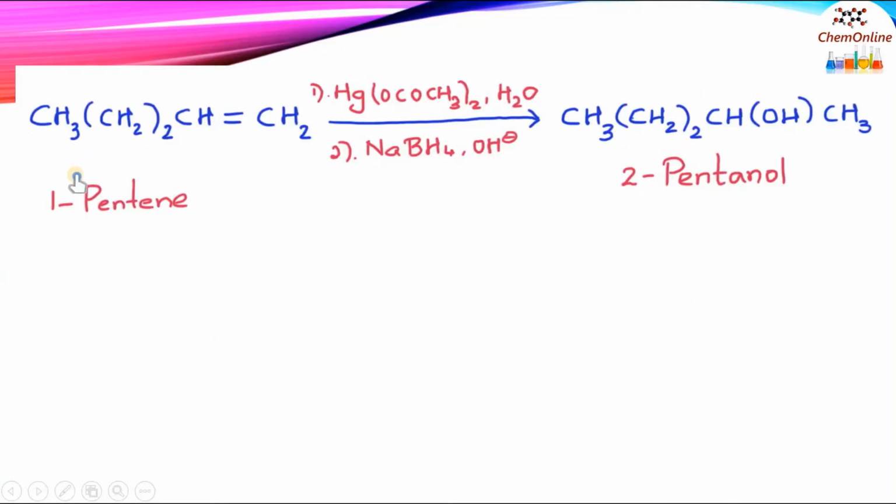Let's see one example. 1-pentene, CH3CH2CH2CH=CH2. The first step is oxymercuration, that is, 1-pentene is treated with mercuric acetate and water in the presence of THF, followed by reduction using sodium borohydride in basic medium, OH minus. That will result in CH3CH2CH2CHOH-CH3, that is 2-pentanol. So 1-pentene is converted to 2-pentanol.